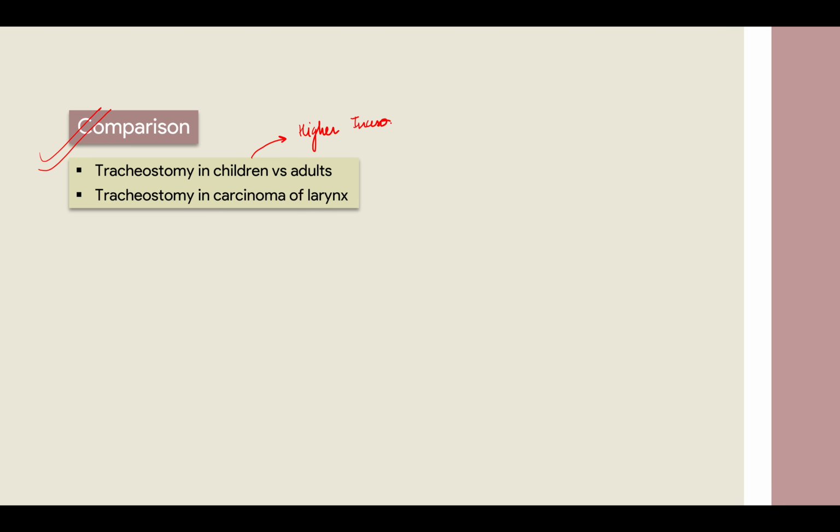ठीक है. एंड in case of carcinoma of larynx, if there is any neoplasm on the larynx, obviously that area is being obstructed by the growth. Okay, so you have to cut the larynx out. ये carcinoma of larynx में I have told you about it. So basically डिपेंड्स क्या करना है तुम्हें. कंप्लीट लैरिंजेक्टमी भी कर सकते हो इन केसेस वेयर देयर इज पुअर प्रोग्नोसिस एंड यू कैन नॉट डू एनीथिंग, राइट? सो उस केस में यू हैव टू टेक होल ऑफ द लैरिंग्स आउट.